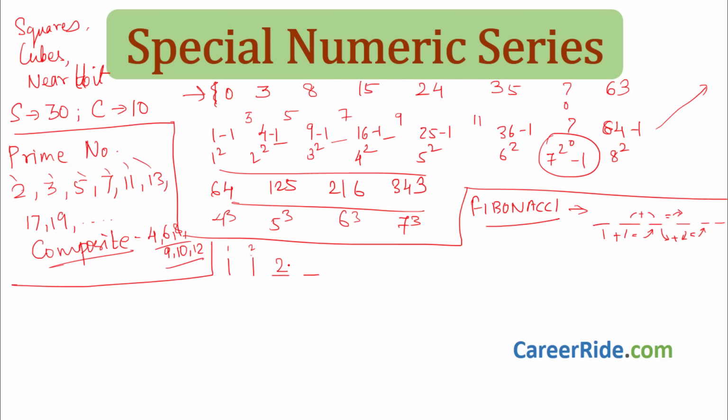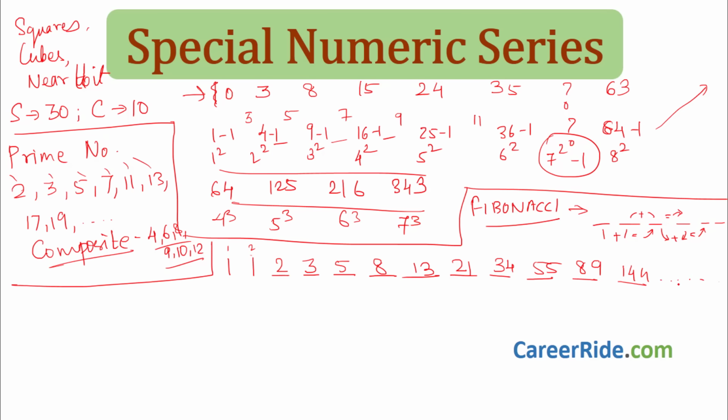What is the next element? Add the previous 2 elements. 2 plus 1 is 3. Next, 3 plus 2 is 5. Next, 5 plus 3 is 8. 8 plus 5 is 13. 13 plus 8 is 21. 21 plus 13 is 34. 34 plus 21 is 55, plus 34 is 89. 89 plus 55 is 144, and so on, okay?